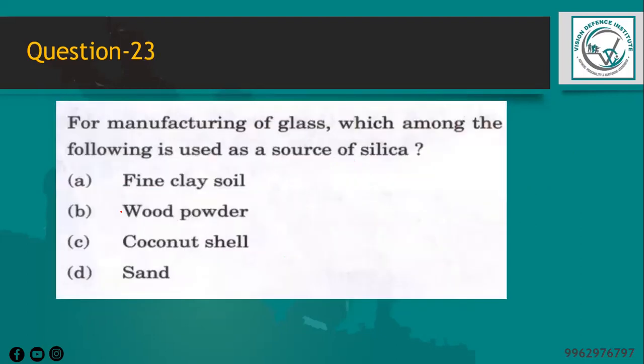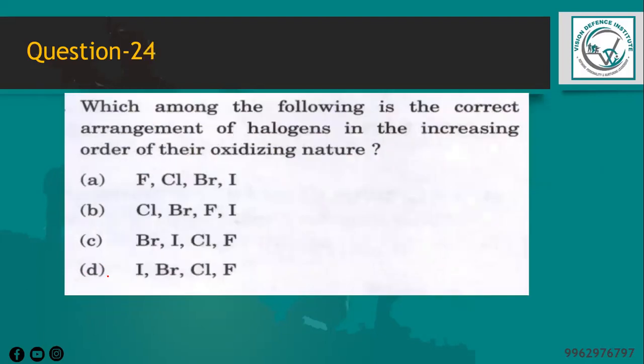Next question is, for manufacturing of glass, which among the following is used as the source of silica? So we know that the source of silica is sand. The formula is silicon dioxide, SiO2, which is often asked in examinations. It is the main ingredient in the manufacturing of glass. Other materials such as soda ash, limestone, and cullet are also added to the sand during the manufacturing process. So option is B.